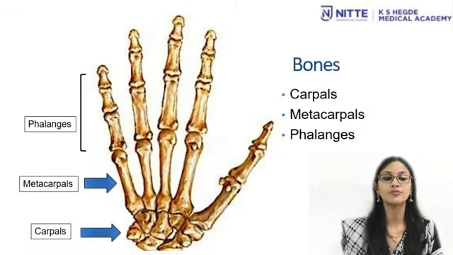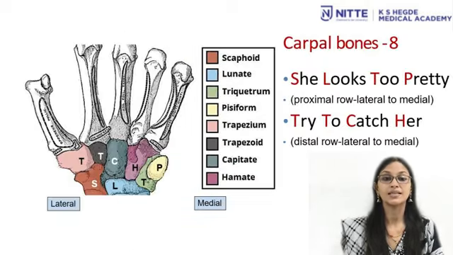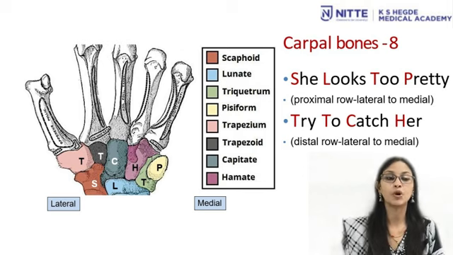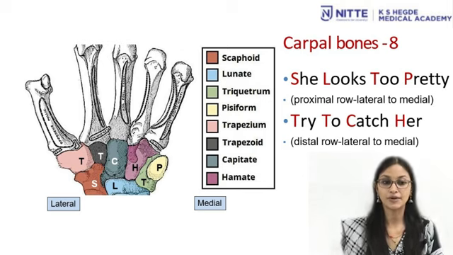The bones of the articulated hand include the carpals, metacarpals and phalanges. The 8 carpal bones are arranged in 2 rows. Each row has 4 bones. The proximal row bones from lateral to medial are scaphoid, lunate, triquetrum, pisiform, and the distal row of bones from lateral to medial are trapezium, trapezoid, capitate and hamate.